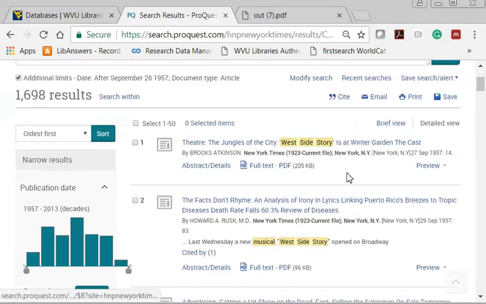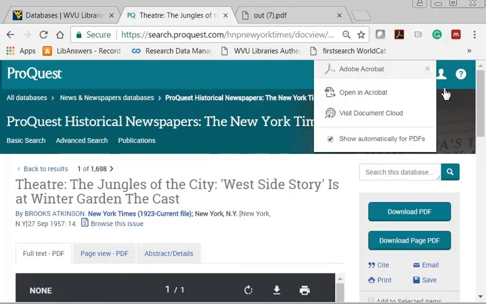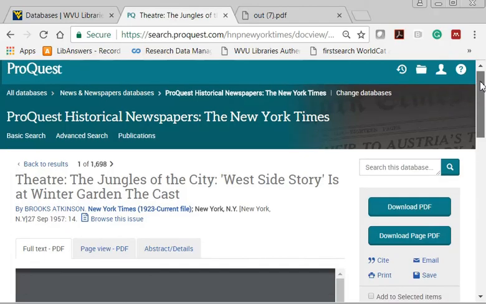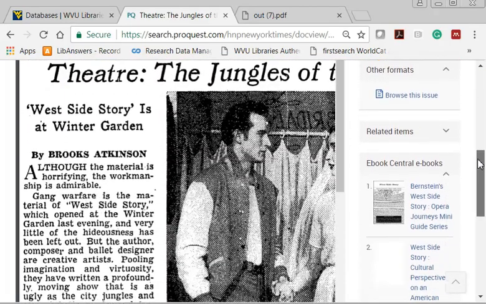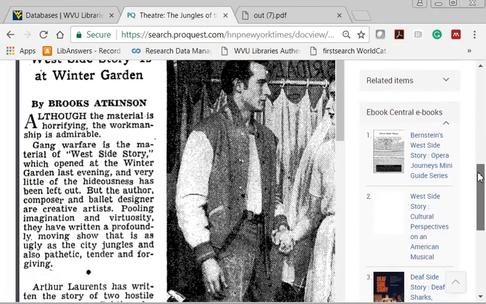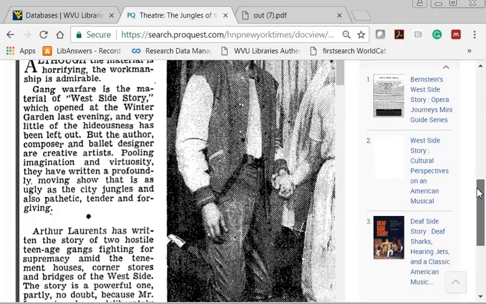So here's my top review by Brooks Atkinson. And he's reviewing the opening night of West Side Story. The New York Times, through ProQuest Historical Newspapers, is a great source for theater and dance reviews.